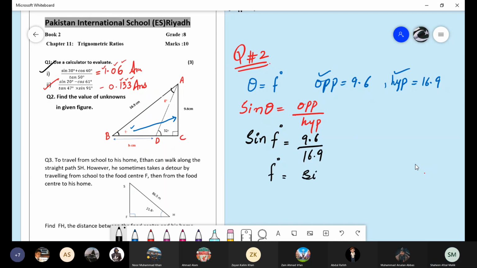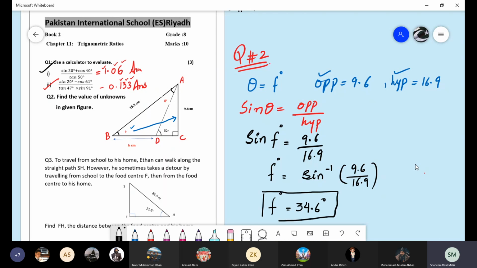Yes, boys? F is equal to sine inverse of 9.6 over 16.9. When we take the value of sine inverse 9.6 over 16.9 directly on the calculator, it gives the answer 34.6 degrees. This was the answer for angle F.